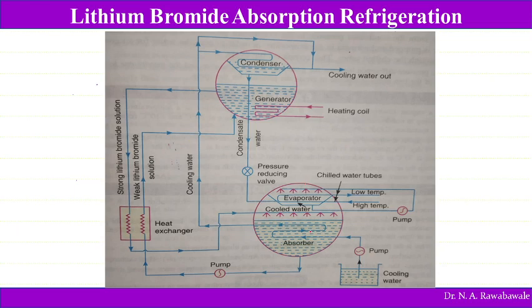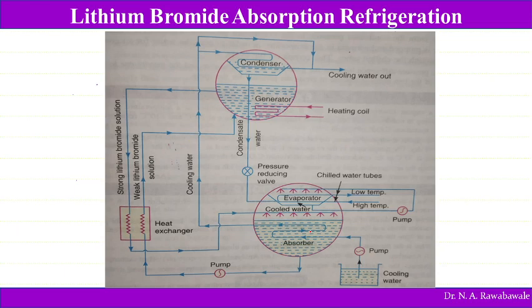As I told you, this lithium bromide absorption system uses water as a refrigerant, whereas in the case of aqua ammonia, ammonia is used as a refrigerant. So now here the water itself is used as a refrigerant.